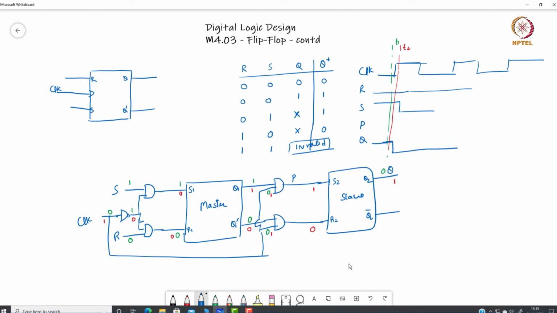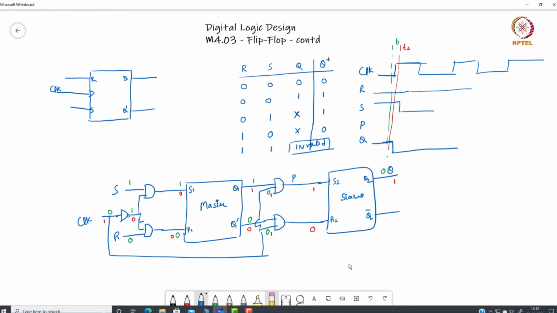Now because of this combination, when R and S both are 1, the input combination is not allowed. This input combination is not allowed because both of these, master latch and slave latch, will not work correctly. So because of that my master slave RS flip flop will also not work correctly, and that's why we need to find some alternative method which could serve as a better flip flop. That is why JK flip flop is used.